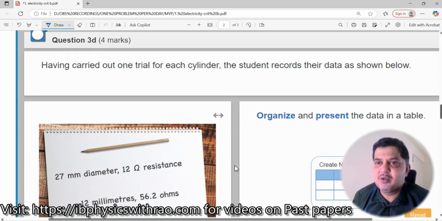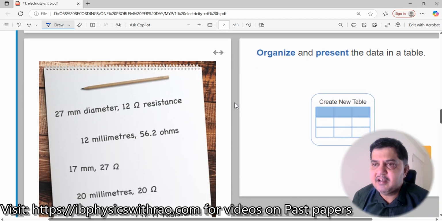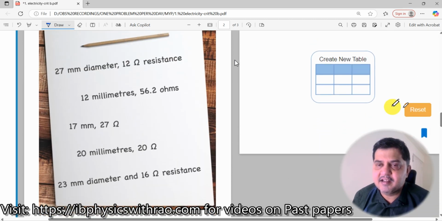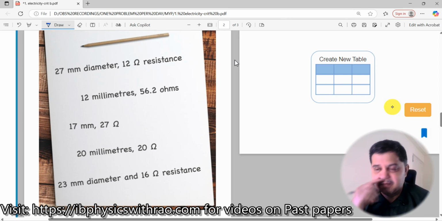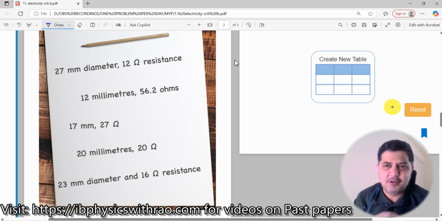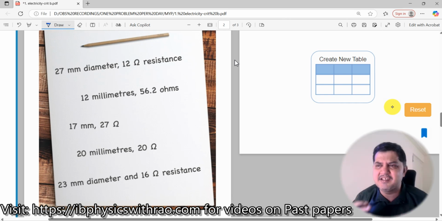So, having carried out one trial for each cylinder, the student records the data as shown below. He records data like this. What is the data here? 27 millimeter diameter, 12 ohm resistor, 12 millimeter, 56.2, 17 millimeter, and so on. Now, do you think this data is good? I don't think this is good. Initially 27, then 12, then 17. You see, haphazardly here and there they have put it across, right? So it's very chaotic in nature. I don't want something like this. If I am doing an experiment, it should be very systematically ordered.